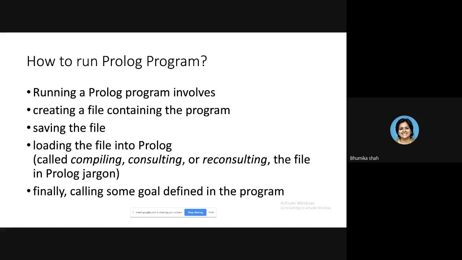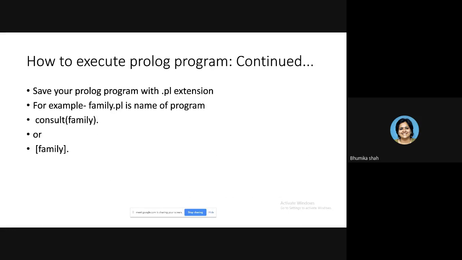Now how you are going to run your Prolog program? The steps involved in running the Prolog program are creating the file, saving the file, loading the file, and finally asking some questions. If you use SWI Prolog, then you are going to save your file with .pl extension. For example, the name of the file is family.pl. Then in SWI Prolog, you have to execute either with consult command or using square brackets. Right now, don't focus on this. We will see this in third or fourth lab when we'll be working on SWI Prolog actually on our machine.